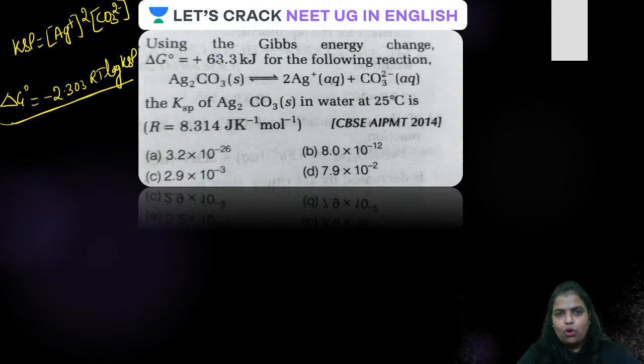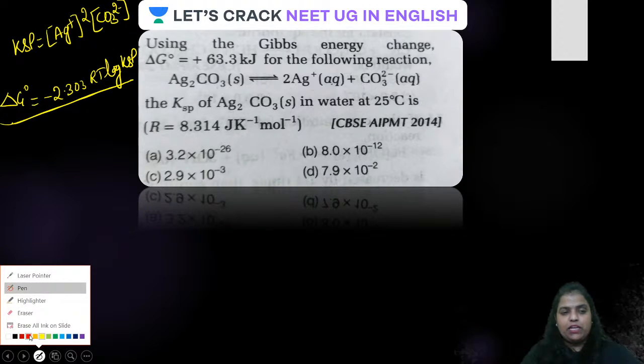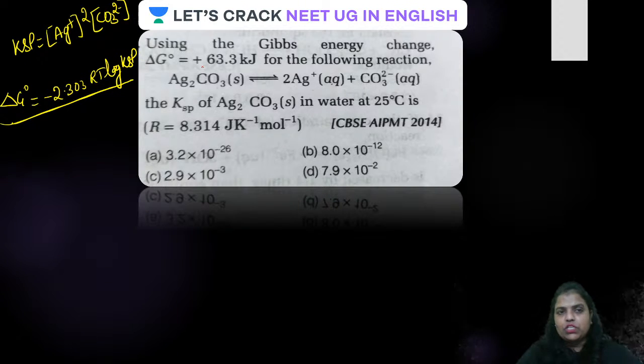So, delta G naught, always remember, guys, the unit should be same. Here, the delta G value is given as plus 63.3 kilojoule, whereas the value of R given is 8.314 joule per mole per Kelvin. Be very, very particular about it. Their unit should be same.